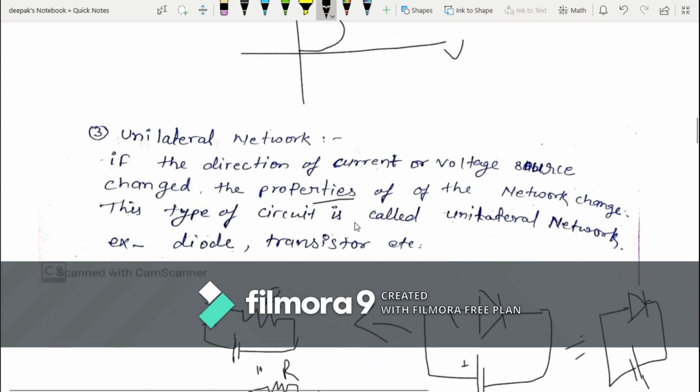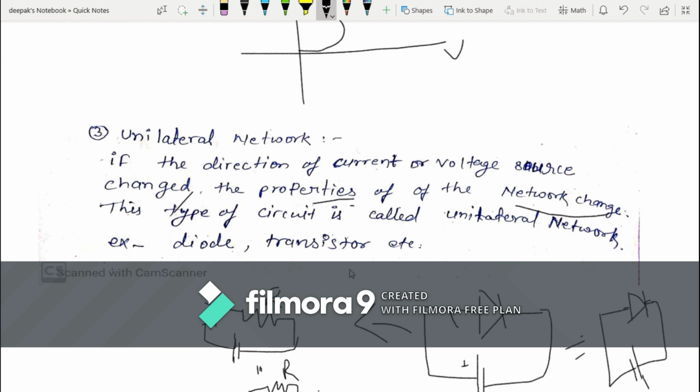Now coming to the next point, unilateral network. What is a unilateral network? If the direction or polarity of the current or voltage source changes, then the properties of the network change. These types of circuit are called unilateral network.